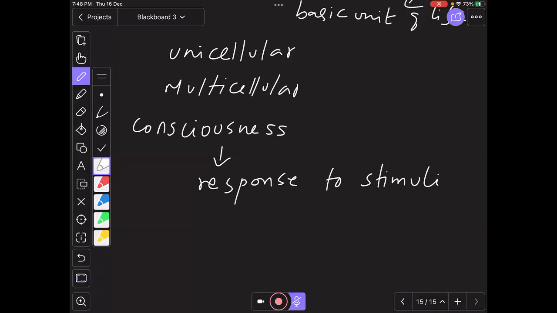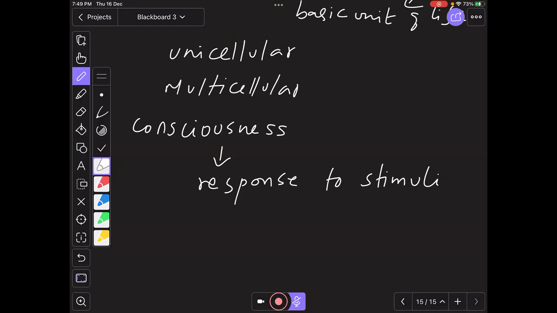So consciousness is one of the important factors. Now I'll put a question to you. Maybe you would have studied it in 10th standard. How do plants respond to stimuli?